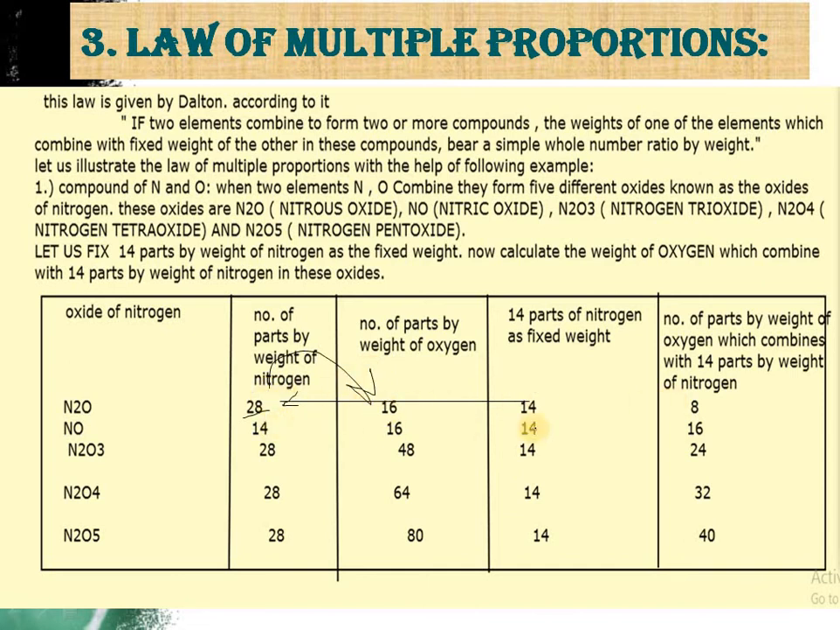Here the 14 remains the same, so 16 will remain as such. 28 we have to divide by 2, the same here. So when we divide 48 by 2 we get 24. Same here we get 32, and same here we get 40. So we get oxygen by fixing the nitrogen at 14 parts in 8, 16, 24, 32 and 40.